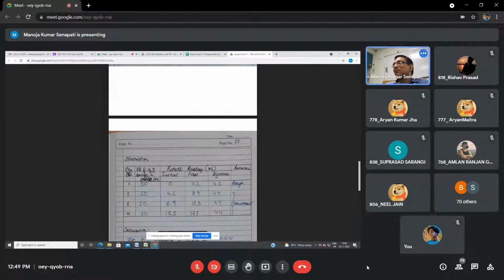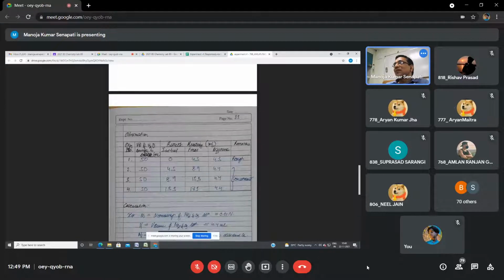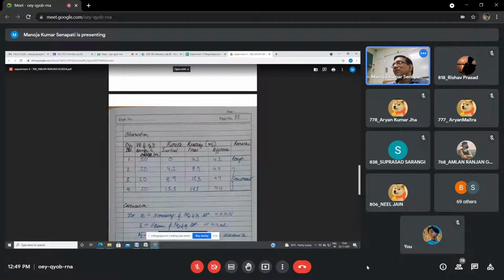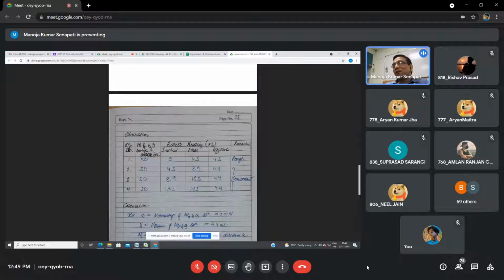Then check the next observation table. 0, 4.5, 4.5, 4.5, 8.9. Then 13.3, 17.3, 4.4. Are you able to identify your mistake or not?